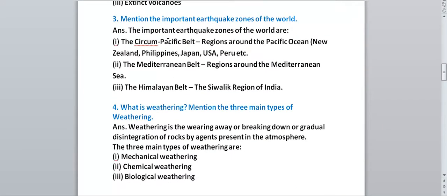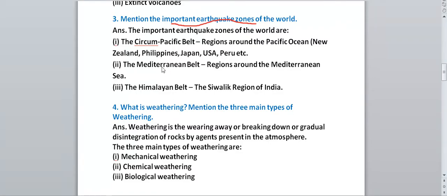Okay, next question we have, mention the important earthquake zones of the world. It means which regions are prone to earthquakes, those regions we have to write in this one. The first one is the circum-Pacific belt. Which regions are around the Pacific Ocean and which countries come under this one? New Zealand, Philippines, Japan, USA, Peru, etc. If you remember at least 2-3 countries, then also it will be good.